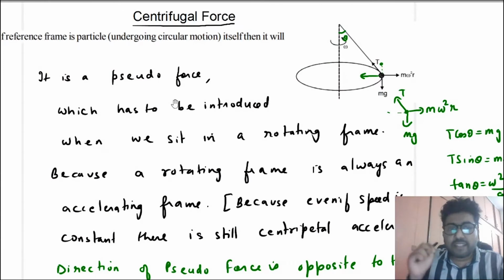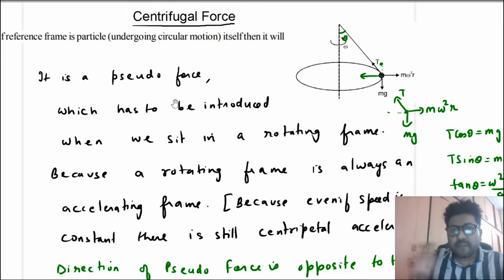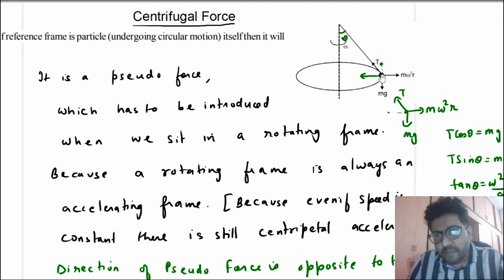Centrifugal force again is not a force. It is only introduced in FBD if you are sitting in a rotating frame. If you are not sitting in a rotating frame, if you are observing from the ground, then you will say that this T sin theta is providing the centripetal force. But if you are sitting in the ball itself, then because the net force is zero, you have to introduce this false or fictitious force, and you will say that T sin theta is balanced by m omega square r.